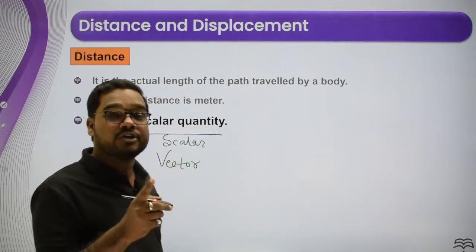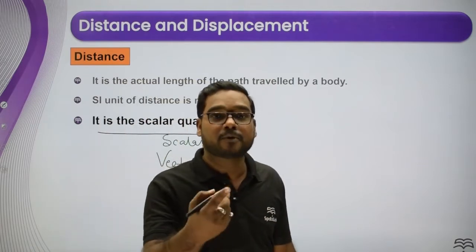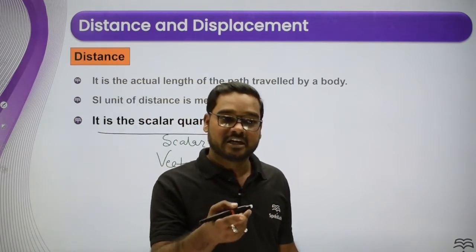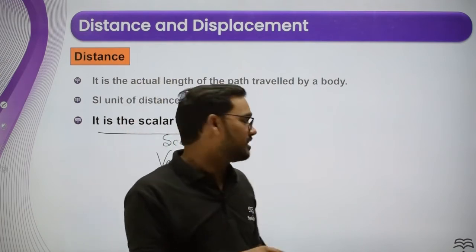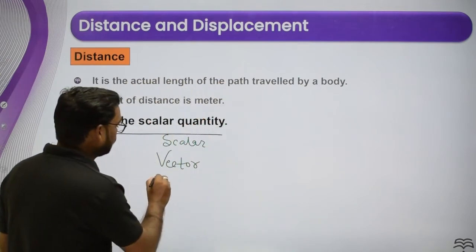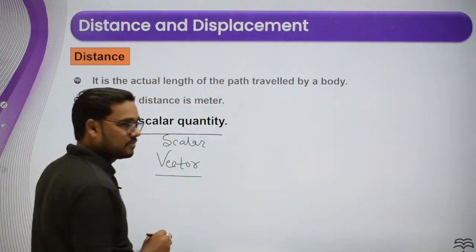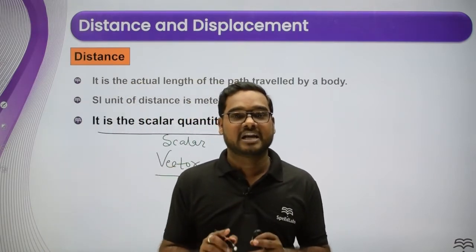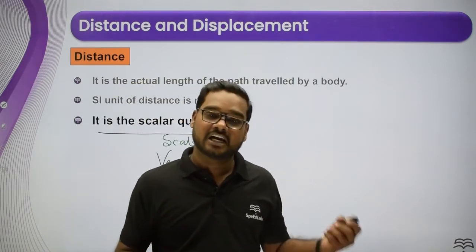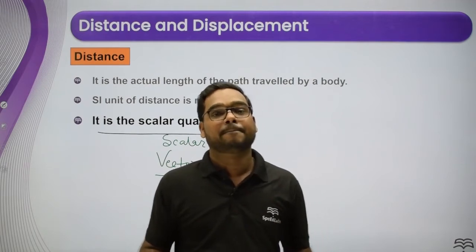If the magnitude of a physical quantity depends upon the direction, that means its magnitude will change whenever the direction changes, then such quantities are vector quantities. So a vector quantity has both magnitude as well as direction, whereas a scalar quantity has only magnitude.